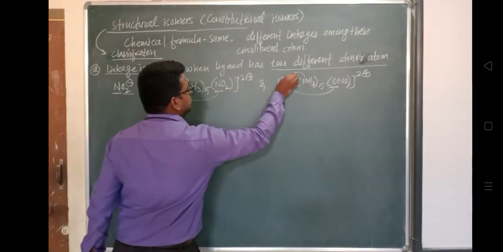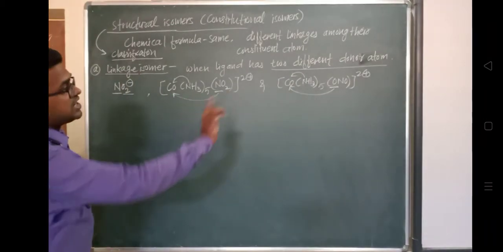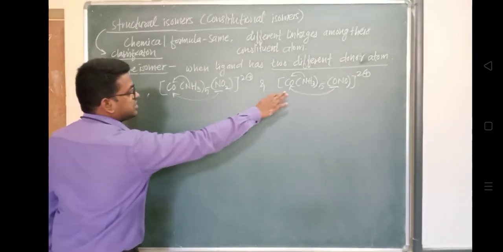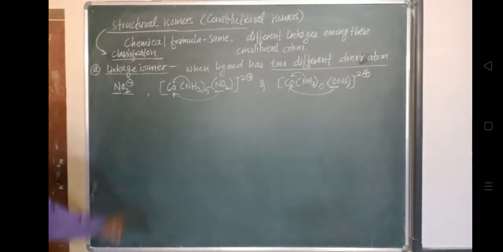Okay, चाहे तो मैं यहाँ पे ऐसे show कर देता हूँ, so that these are having two different donor atoms. Okay, in this very first case, nitrogen, and here it is nitrogen and oxygen. So although it looks to be the same chemical formula, there are different linkages among their constituent atoms.